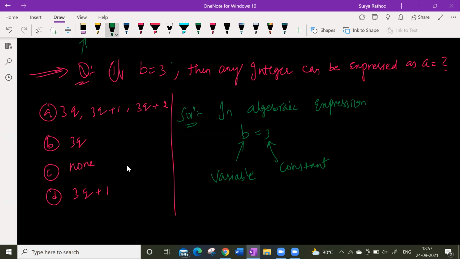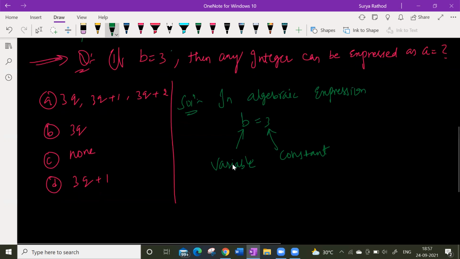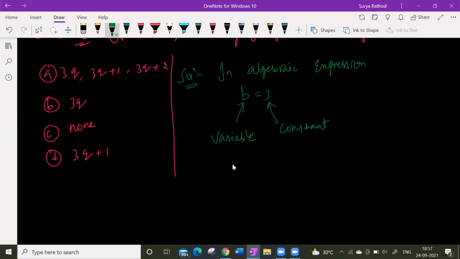All right. So B is equated to 3 here, which means B is equal to 3. Looking at the options, 3q plus 1, 3q plus 2, which is nothing but just a multiple of 3. Yes or no?